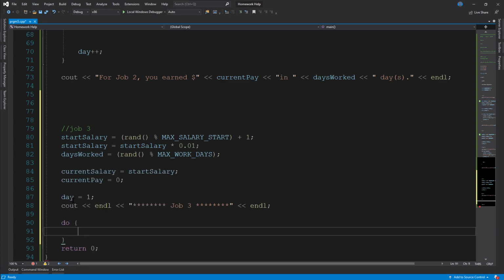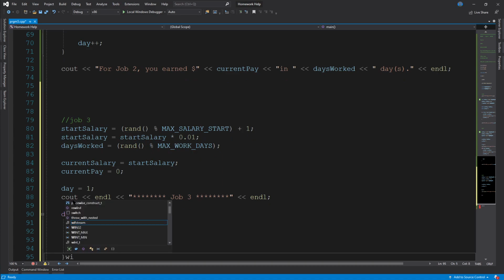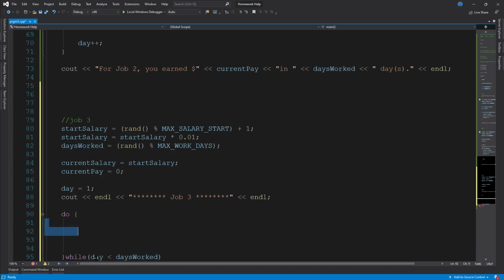So we'll want do, give it some space, and then oops, while. Let's see, do we want while day is less than or equal to, or less than? All right, for this one, we want while day is less than days worked. We want less than for this one because if you have a maximum of 15 days, whenever you hit day 15 in this loop, it will say, actually no, yeah, let's do less than or equal to because we'll put the day plus plus at the end.